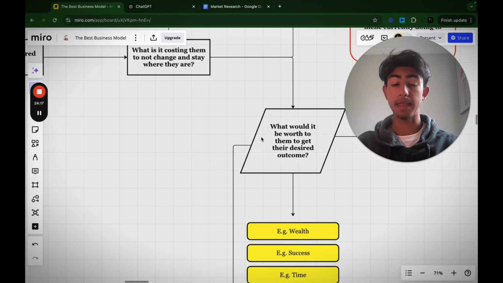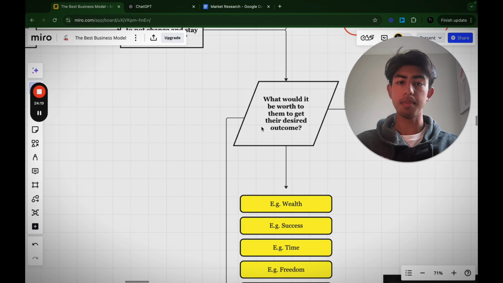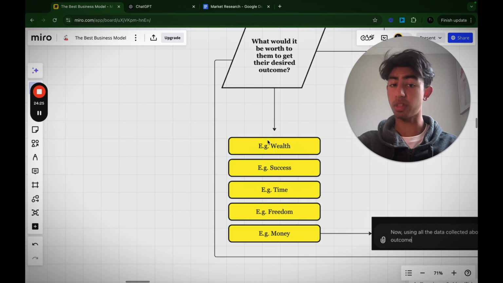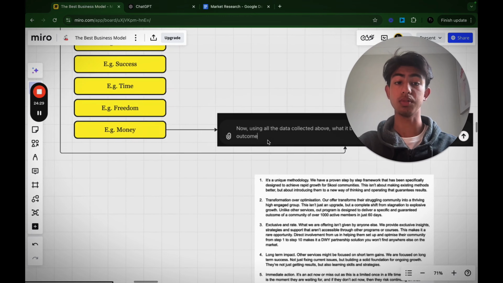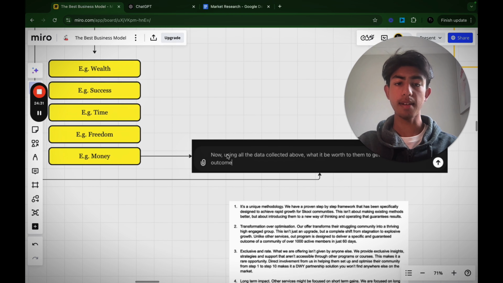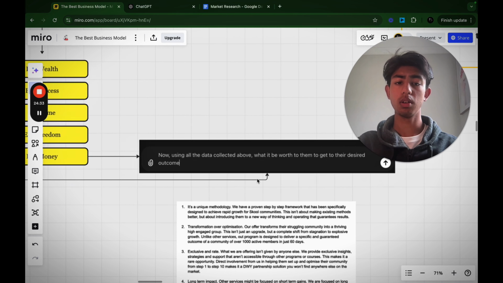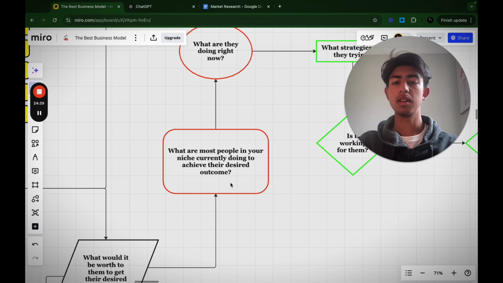The next one is, what would it be worth to them to get that desired outcome? Maybe it could be worth wealth, success, time, freedom, money, whatever it is. Now there's another prompt I'd like to use for this one. Now using all the data collected above, what would it be worth to them to get the desired outcome? Simply put that in ChatGPT, see what it gives you.